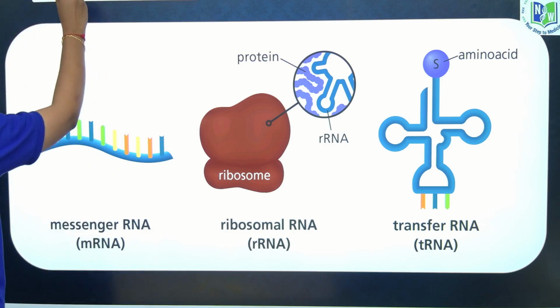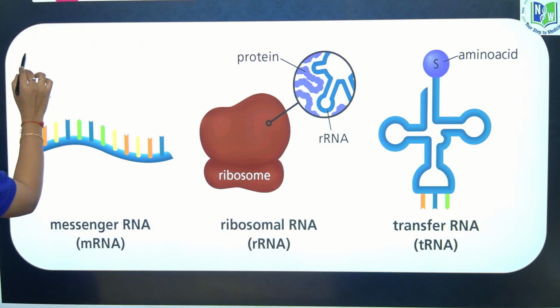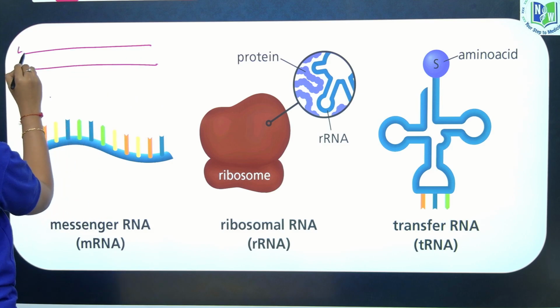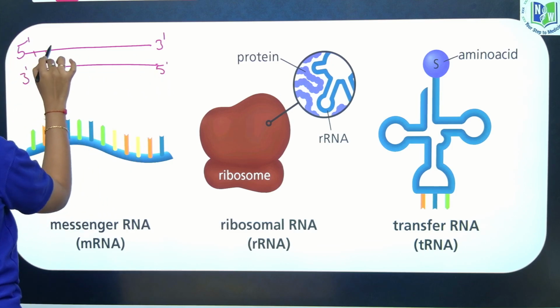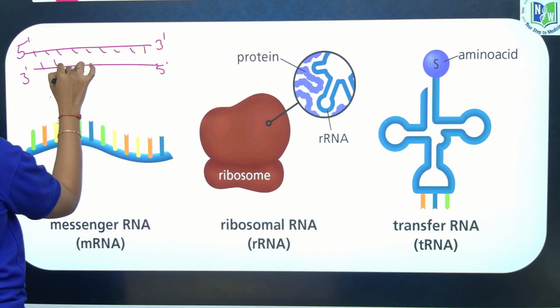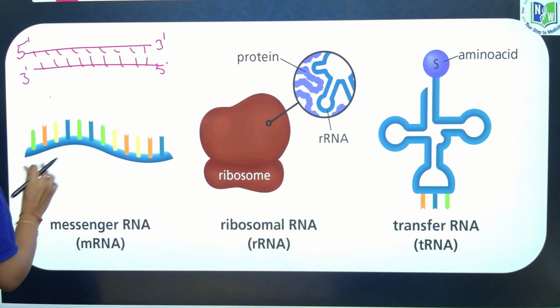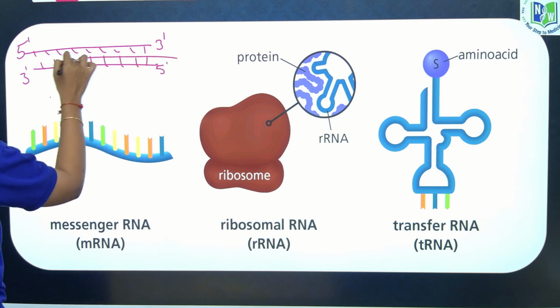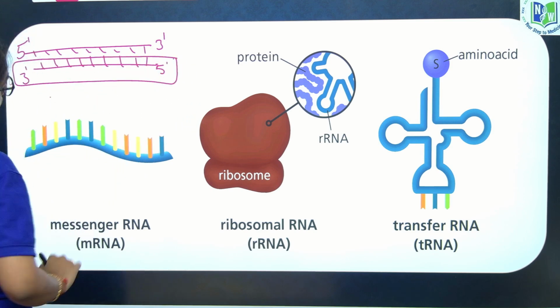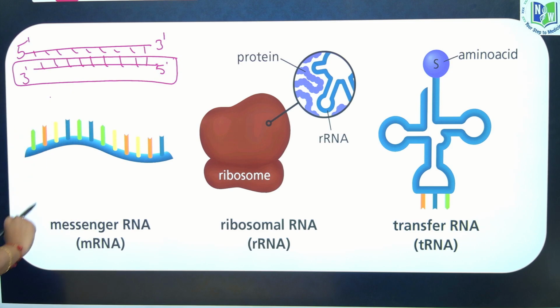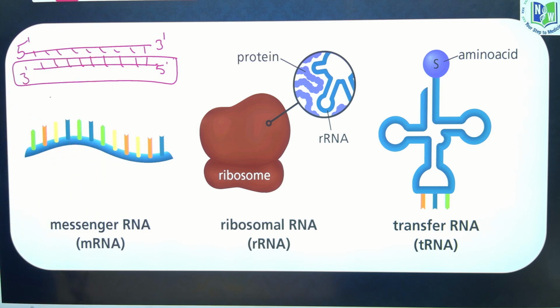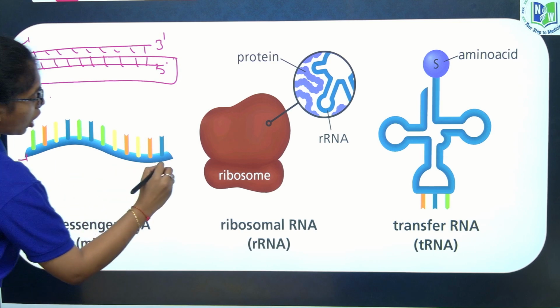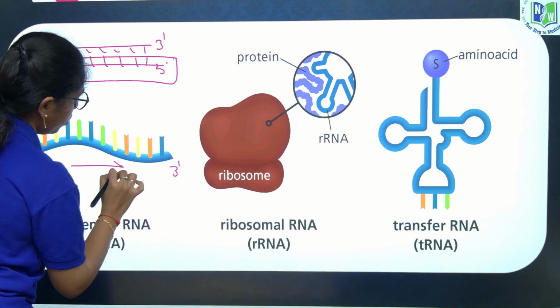So if you see, from a double stranded DNA, all the codons over here and here, single stranded mRNA is formed copying one strand of DNA, that is the template strand of DNA. This mRNA is similar to the coding strand of the DNA. The synthesis will always take place from 5 prime to 3 prime.